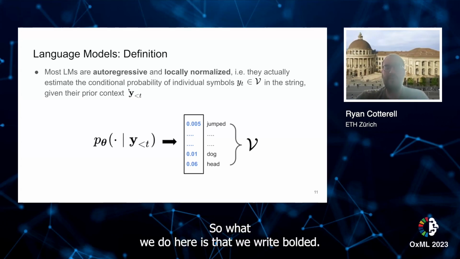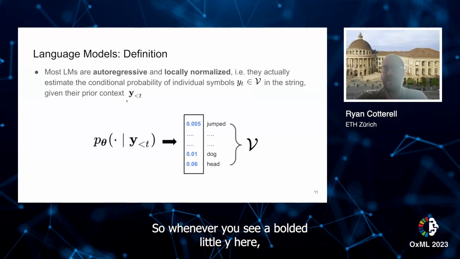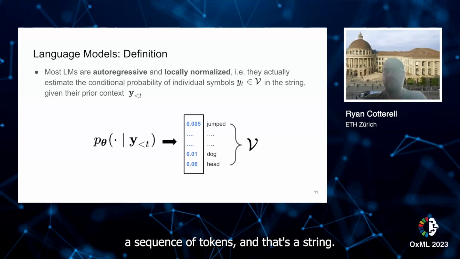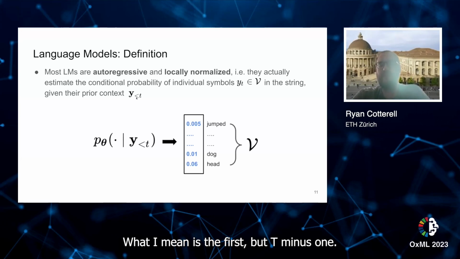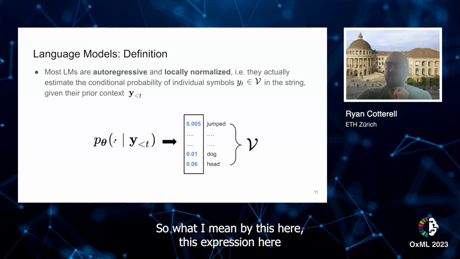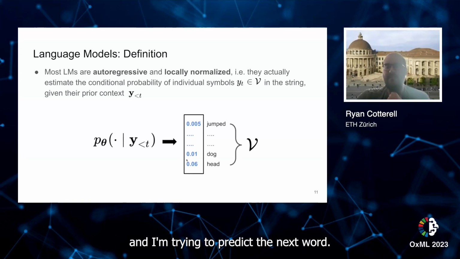So what we do here is that we write strings as bolded letters. Whenever you see a bolded little y here, what that means is that I have a sequence of symbols, a sequence of tokens, and that's a string. So what do I mean by this y less than t? What I mean is the first t minus one symbols, because it's less than t. So this is a prefix of the string. What I mean by this expression here is that I'm conditioning on the prefix y less than t, and I'm trying to predict the next word.